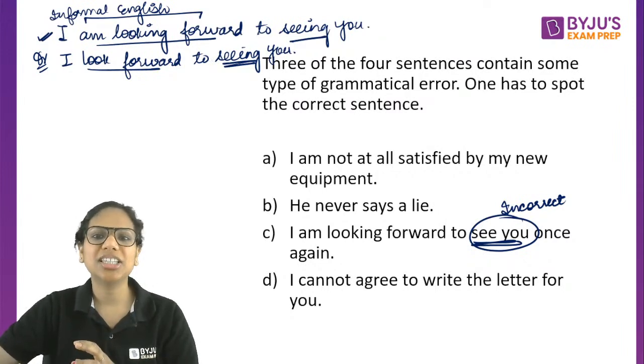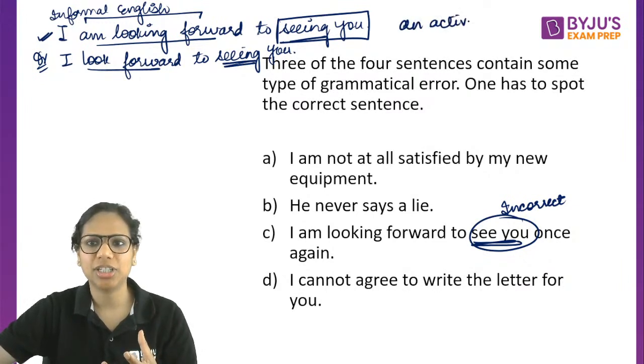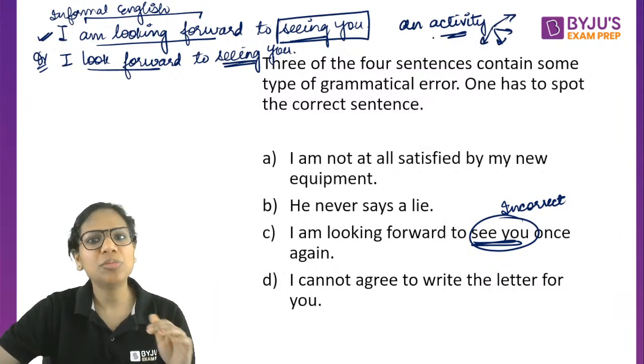So, the thing is, you look forward to, let's say, something, an activity. So, name some activities: swimming, dancing, let's say, eating for somebody, reading. So, I am naming some activities here. Yes, I am naming these activities.